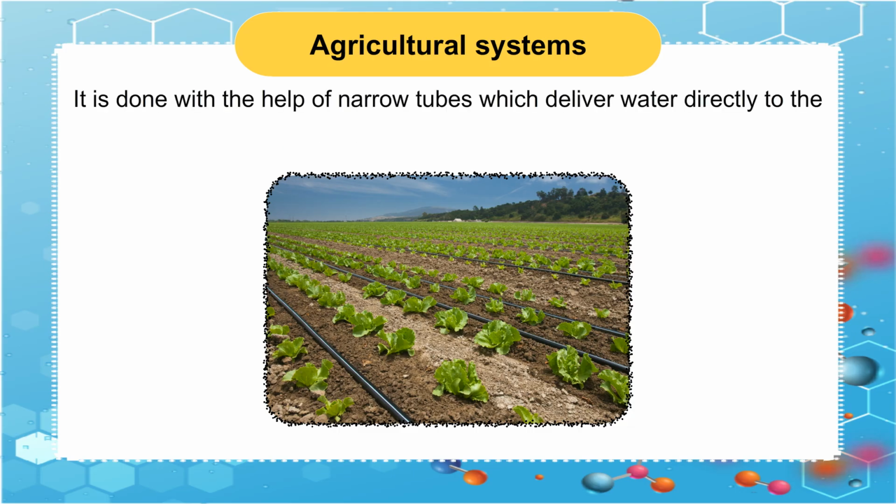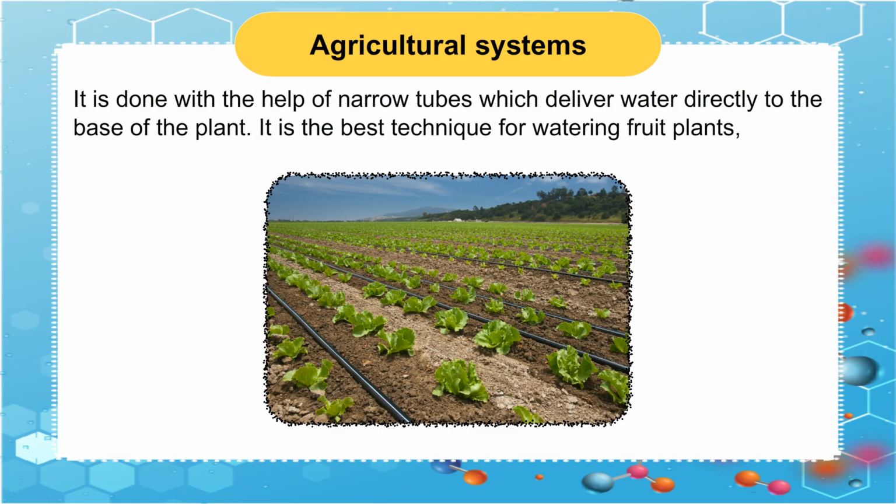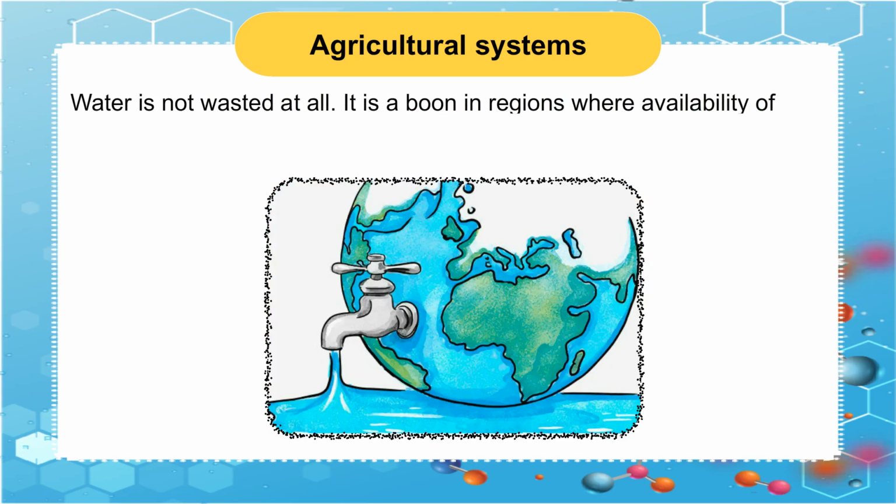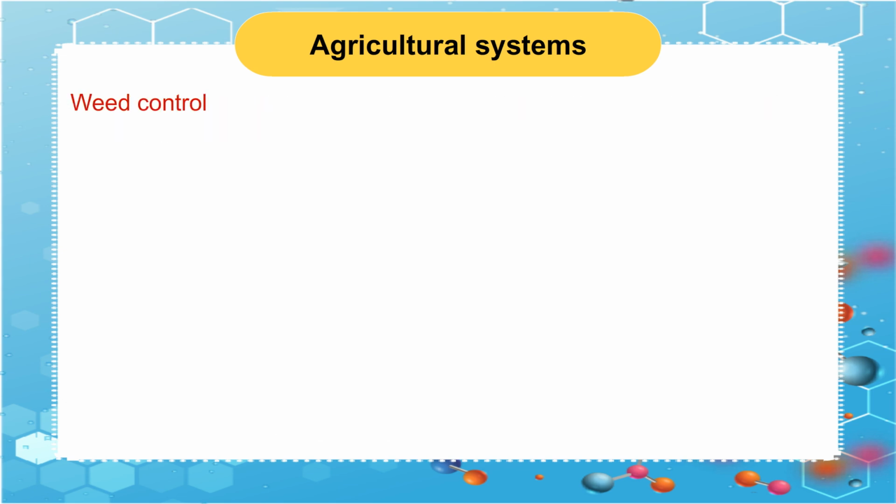It is done with the help of narrow tubes which deliver water directly to the base of the plant. It is the best technique for watering fruit plants, gardens and trees. Water is not wasted at all. It is a boon in regions where availability of water is poor.